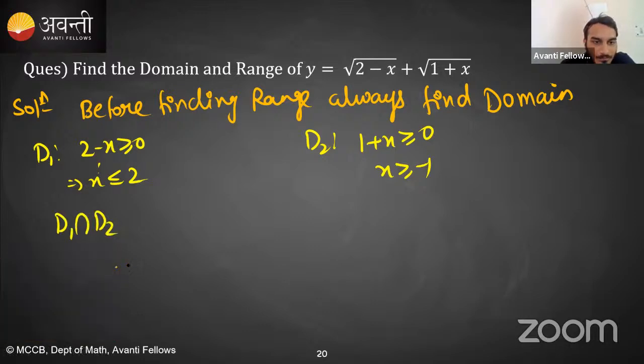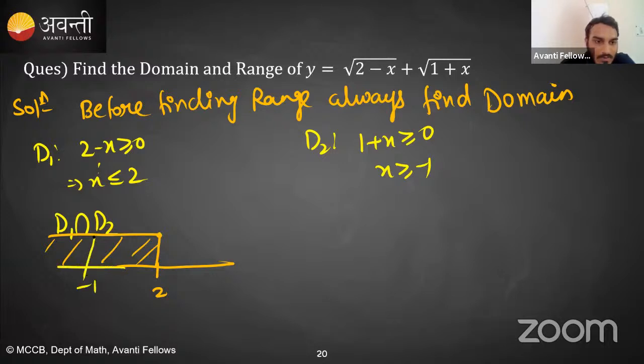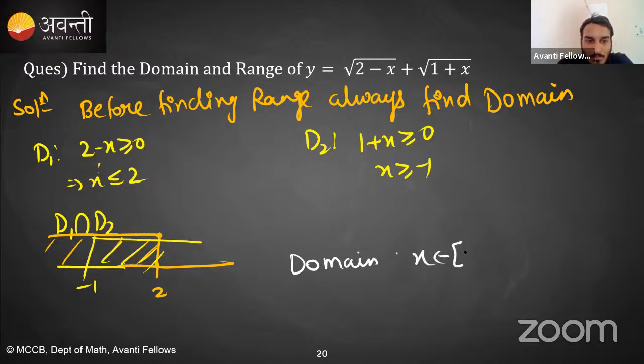देखो d1 बोल रहा है कि x should be less than 2. x ये है d1, right? d2 क्या बोल रहा है? d2 is saying that x should be greater than -1. तो ये -1 है, x should be greater than -1. So what is domain? finally domain है x belonging to -1 से 2. Is this clear? Yes, very good, Sivu, very good. Is this clear? है ना?